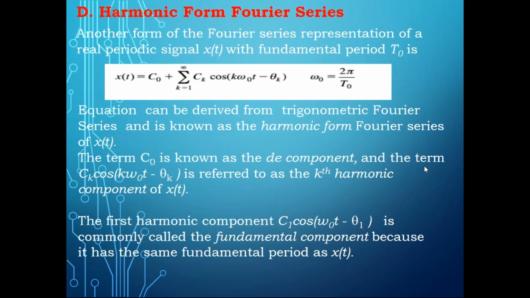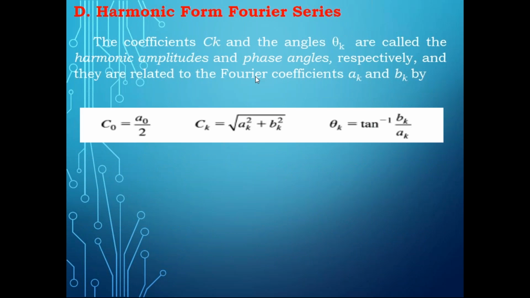Now observe it. The coefficients Ck and angles theta k are called the harmonic amplitudes and phase angles respectively, and they are related by the Fourier series coefficients. These Fourier series coefficients Ak and Bk are trigonometric Fourier series coefficients.